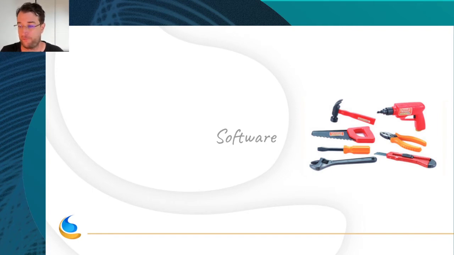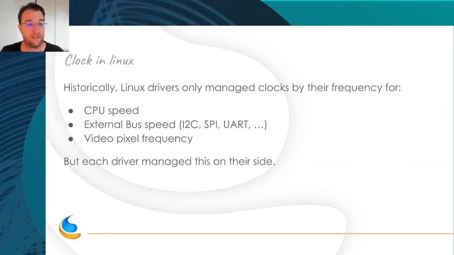So let's see how it was implemented in software. Historically, Linux drivers handled the clocks by themselves. For example, they had a UART driver or CPUFreq.